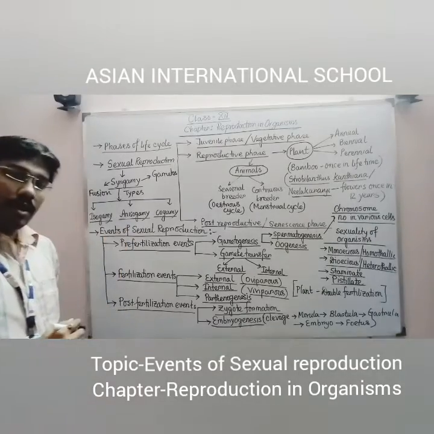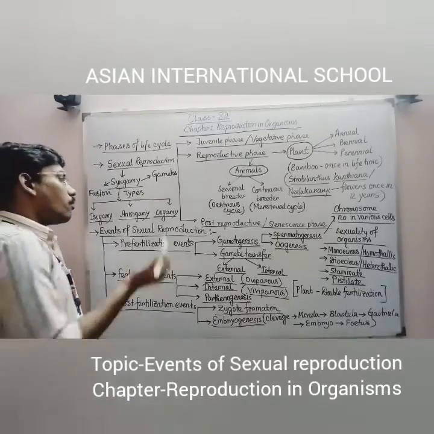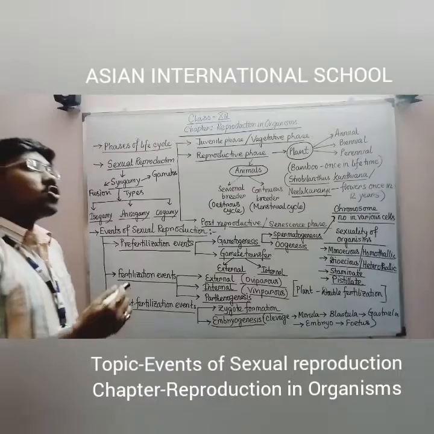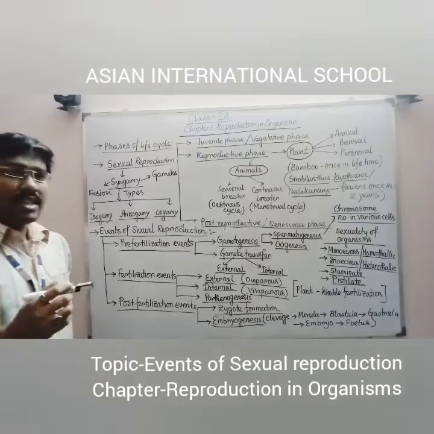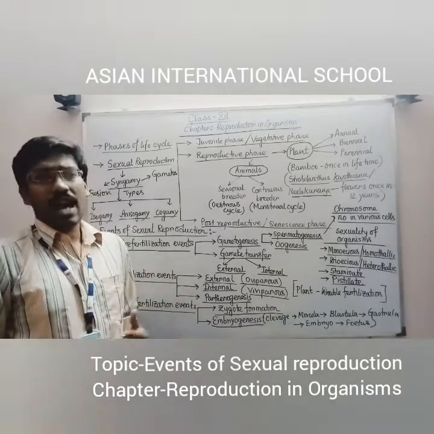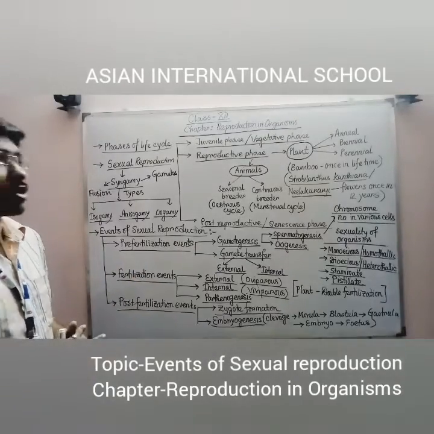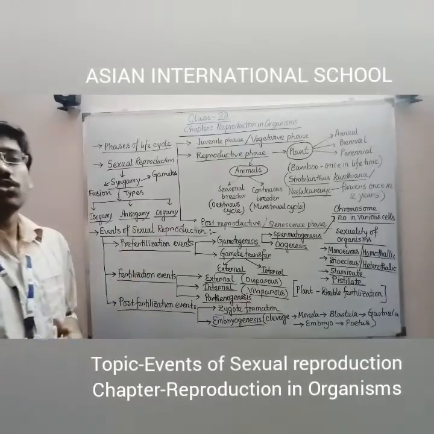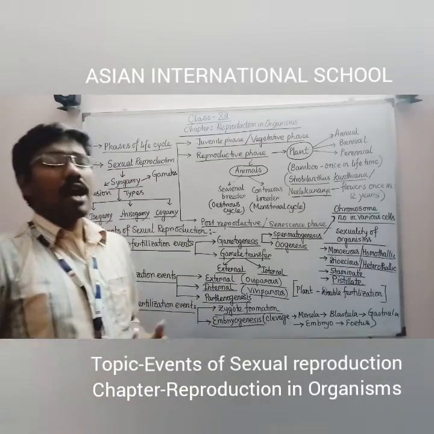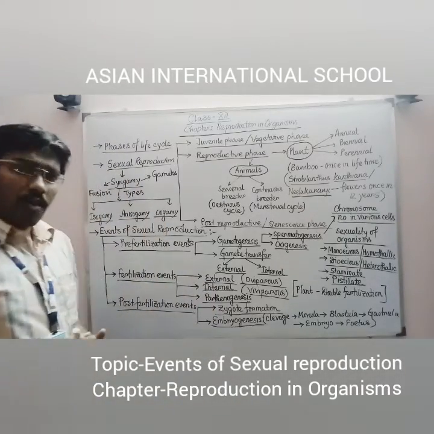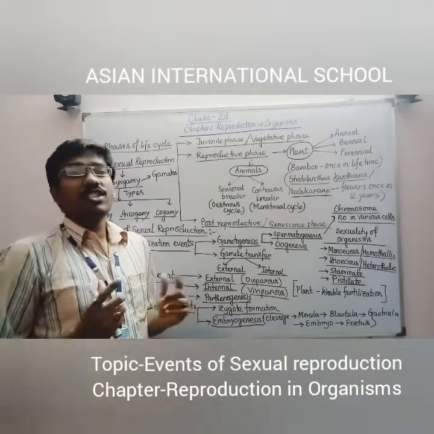Second, anisogamy. Here, the gametes involved are known as anisogametes. That means the male and female gametes are not similar in size, shape, or overall structure. When this kind of dissimilar gametes fuse with each other, this kind of syngamy is known as anisogamy. And at last, oogamy, which is commonly shown by human beings and higher mammals. In this type of fusion, male gametes are small and motile, and female gametes are large and non-motile.